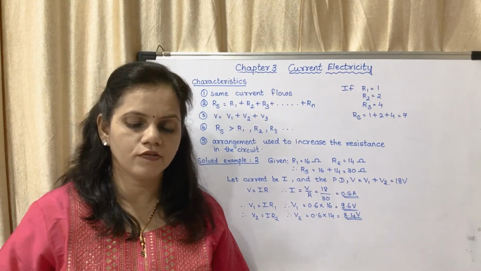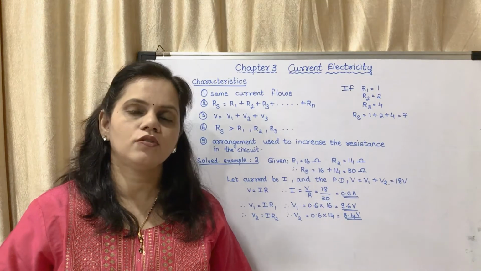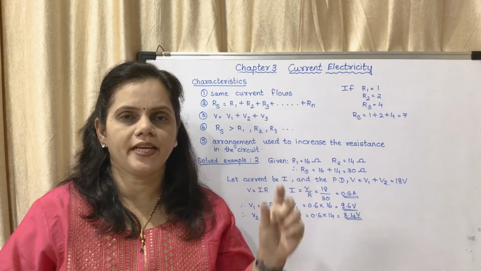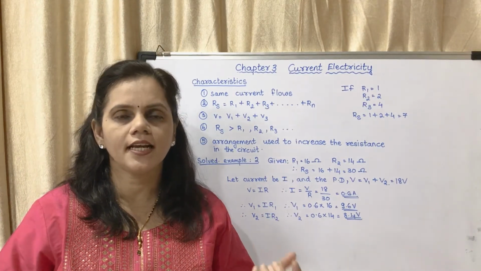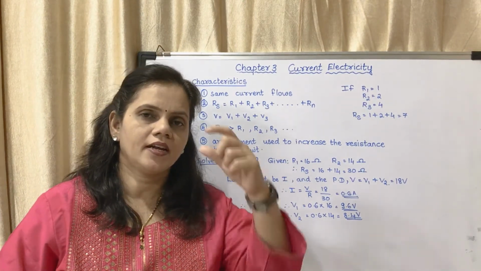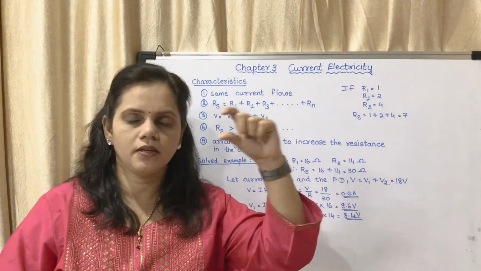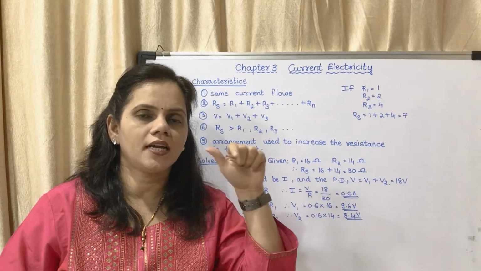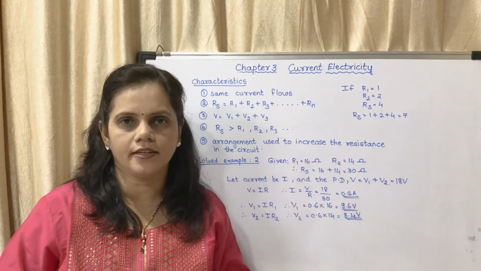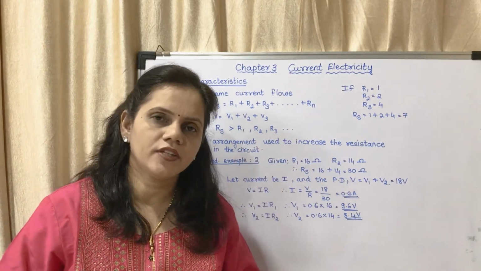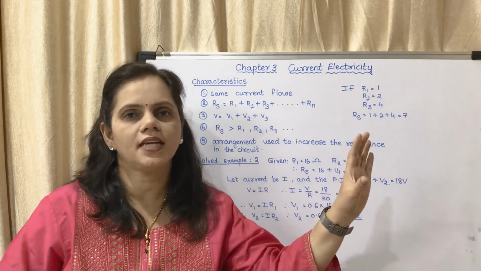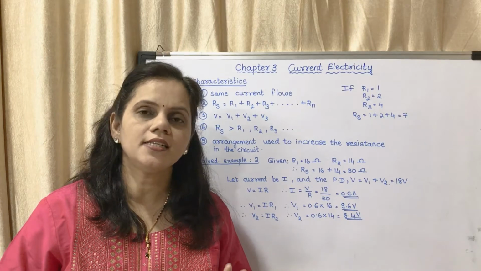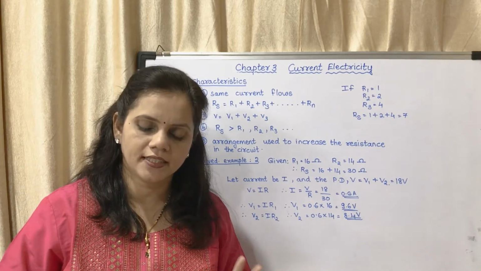If any one of them breaks, there is no flow of electricity. For example, you might have seen lighting during Diwali. There are arrangements, lightings shown where the bulbs are arranged one after the other. If any one of them goes off, the complete lighting goes off. Why? Because they are connected in series.